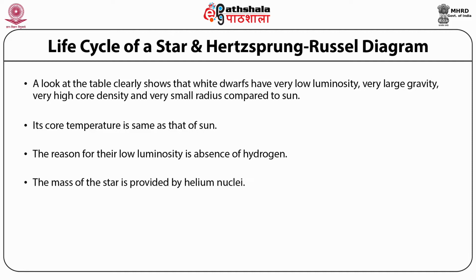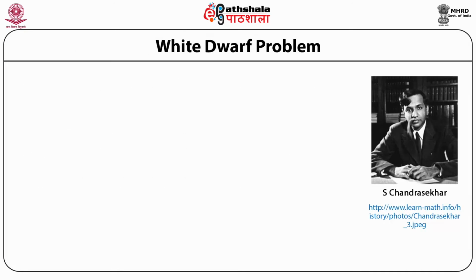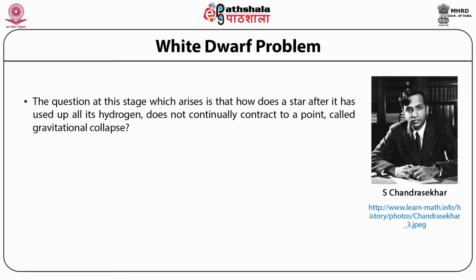The mass of the star is provided by helium nuclei. So let us look at the white dwarf problem. The question at this stage which arises is: how does a star, after it has used up all its hydrogen, not continually contract to a point, called gravitational collapse?